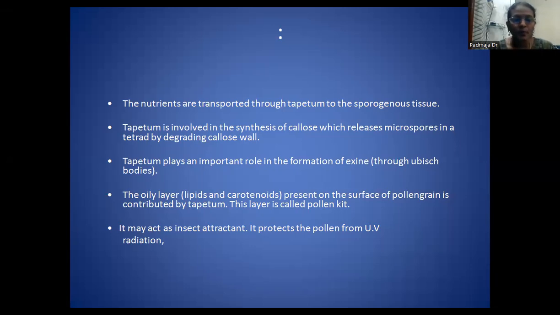And the important point here is that the oily layer present on the surface of pollen grains is contributed by the tapetum. This is called the pollen kit. These pollen kits are mainly seen in entomophilous pollinating agents. In that type of pollen grains, we see pollen kits. It may act as an insect attractant. It protects the pollen from UV radiation. So these Ubisch bodies also play a very important role.